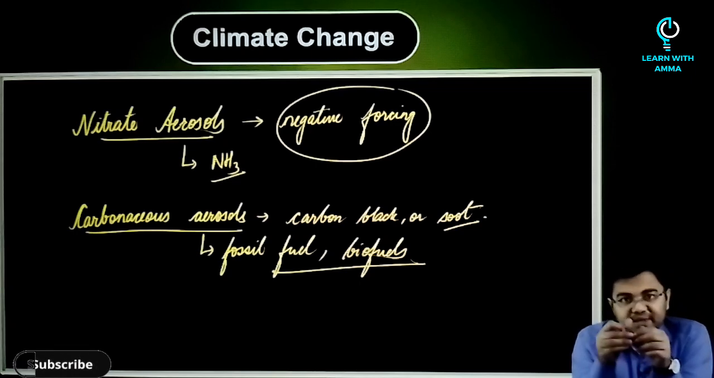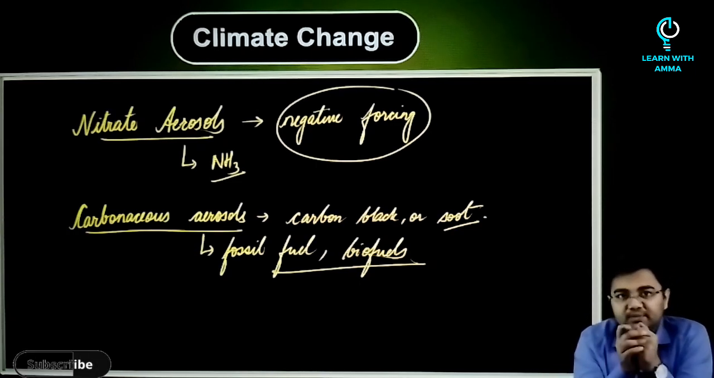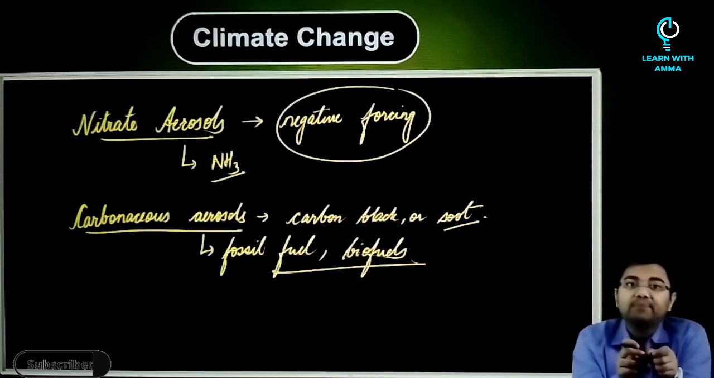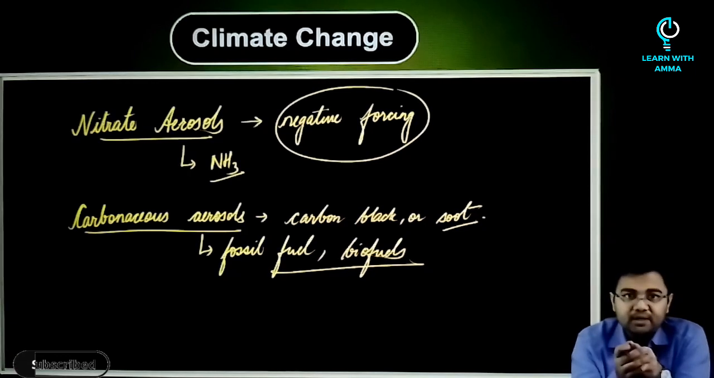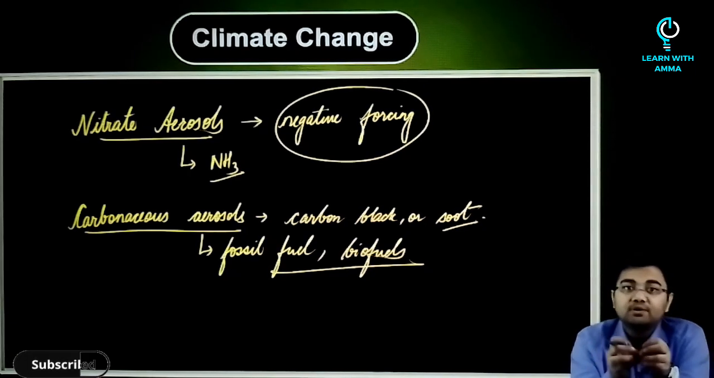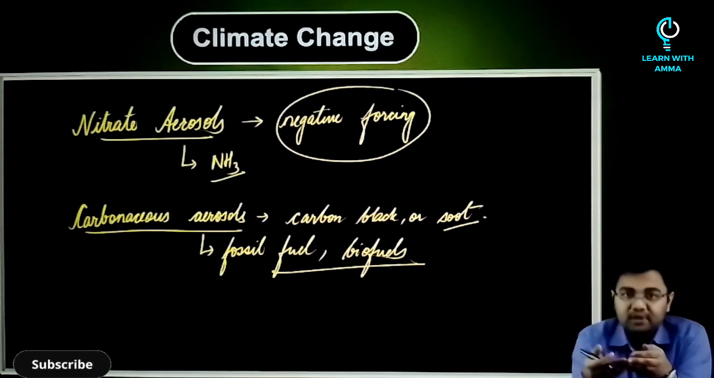So they tend to absorb rather than reflect the incident radiation. And that's why it has a warming impact on the lower atmosphere rather than having a cooling impact. So because of its absorbing properties, carbon black is also capable of having an additional indirect effect on climate.